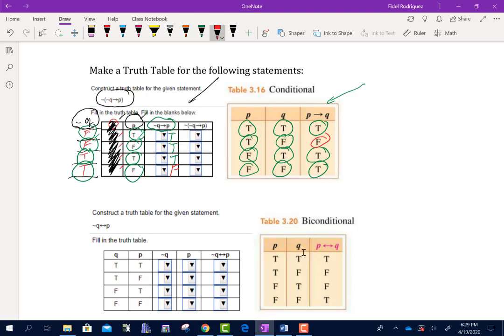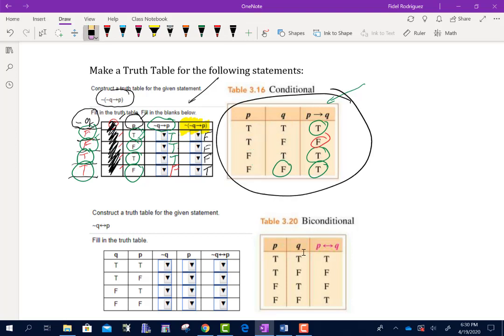And now the other part that I have is, if you look here, we have that little negation sign in front of it. So all we're going to do is we're going to change these values. So if it used to be true, true, true, false, it's now going to be false, false, false, true, okay? So what I'm really focused on here, guys, is not necessarily the letters P and Q with the way it's written here.